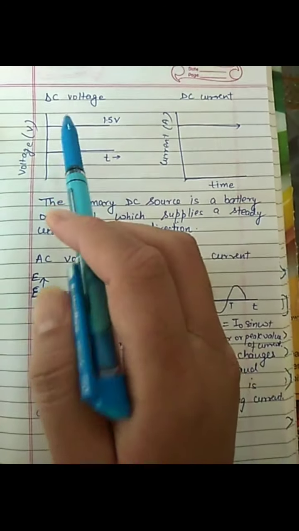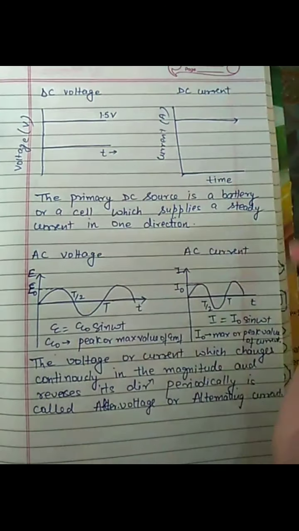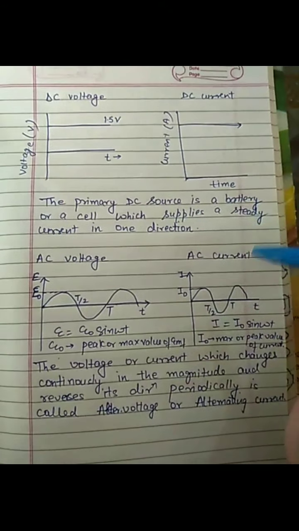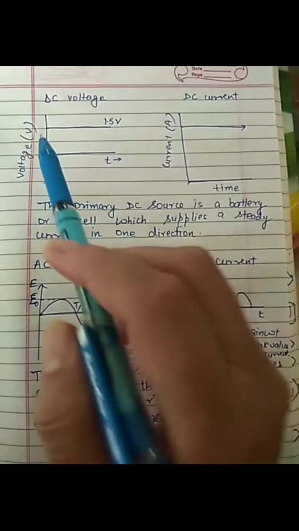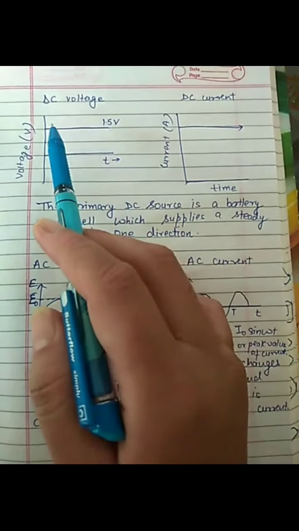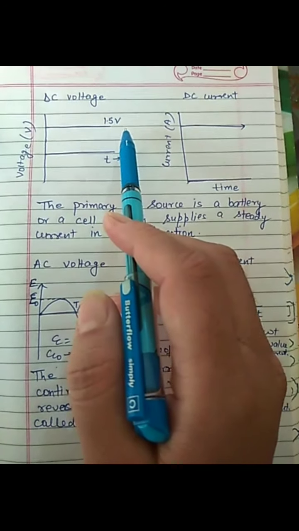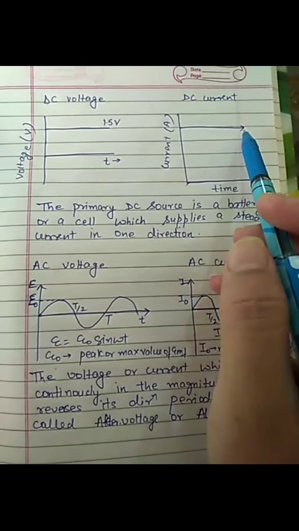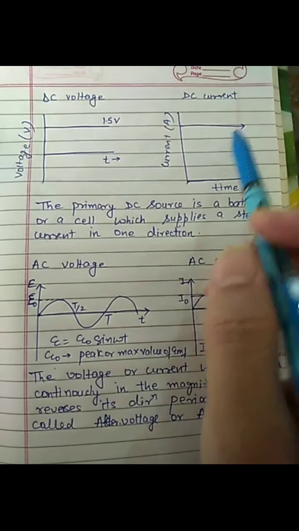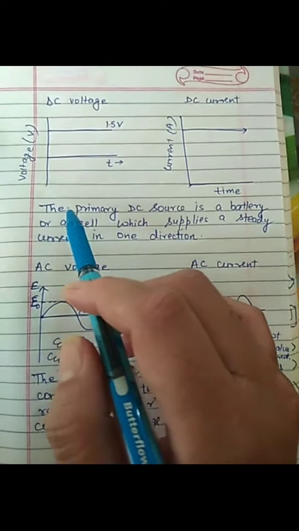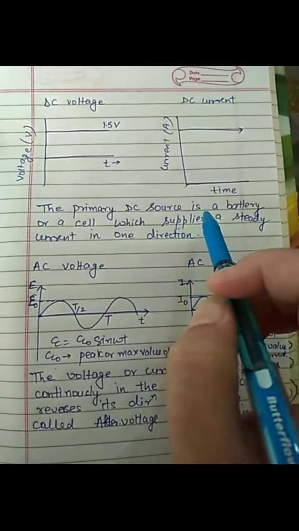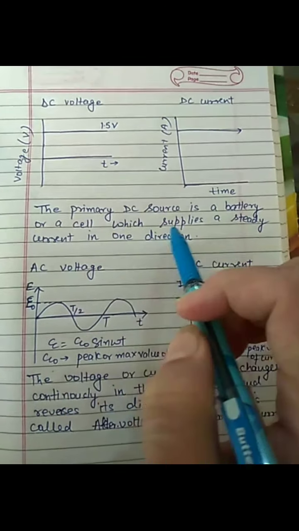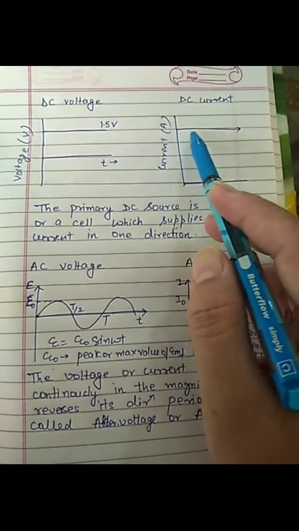Now we will discuss DC voltage, DC current and AC voltage, AC current. DC voltage is a voltage that does not change with time. Similarly, DC current is a current that does not change with time. Or we can say that the primary DC source is a battery or a cell which supplies a steady current in one direction.